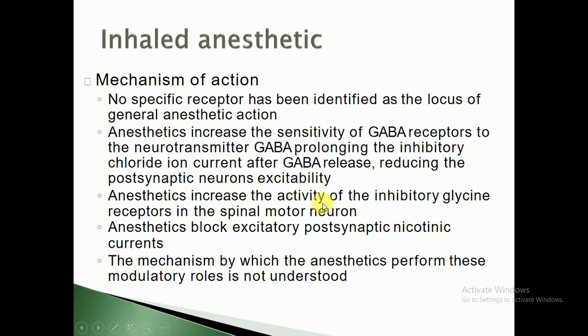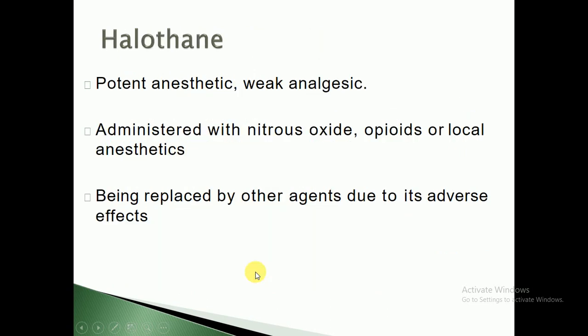Anesthetics increase the activity of inhibitory glycine receptors, especially those found in the spinal motor neuron. Anesthetics block the excitatory postsynaptic nicotinic current. Inshallah, I will also tell you about nicotinic and muscarinic receptors, and the different types of receptors which are present in different organs and how they are distributed. The mechanism by which the anesthetics perform these modulatory roles is still not clear.